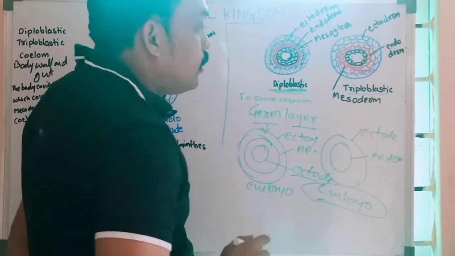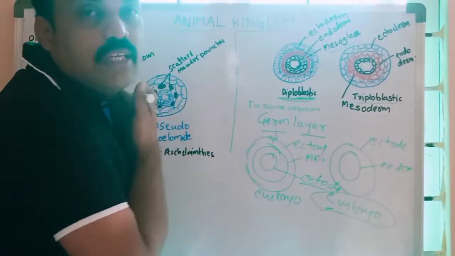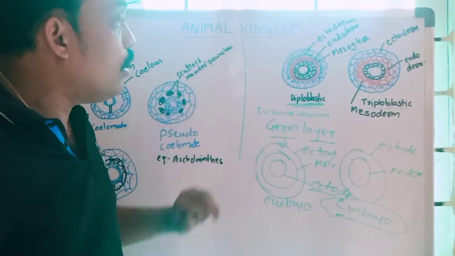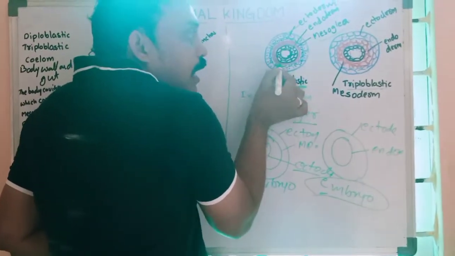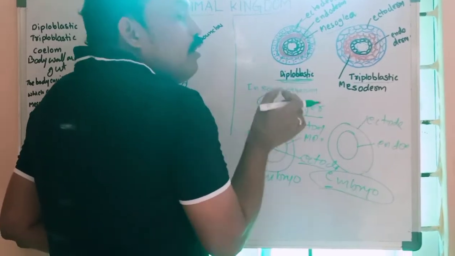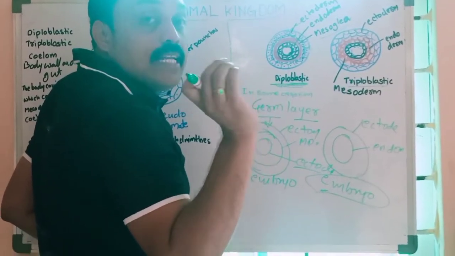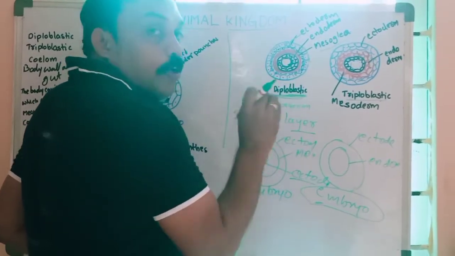Try to understand: mesoglea is a jelly-like, fluid-like substance between the ectoderm and endoderm. It is just a jelly-like substance. It is not a layer, not a derm, and not a mesoderm.